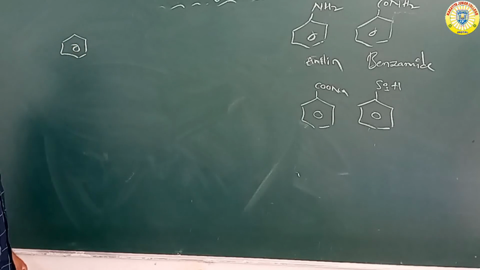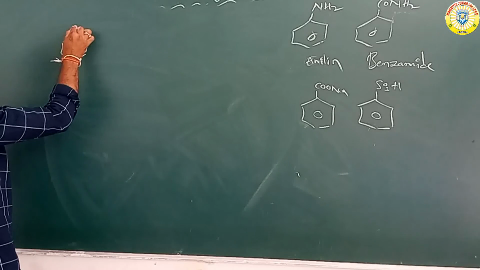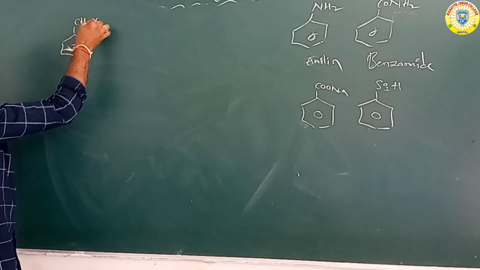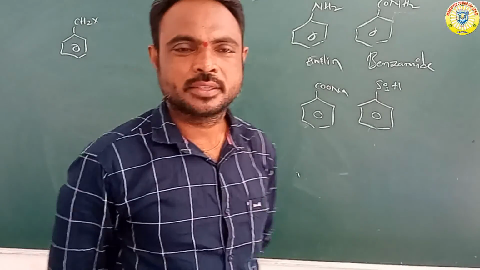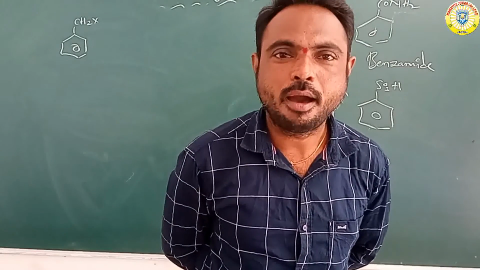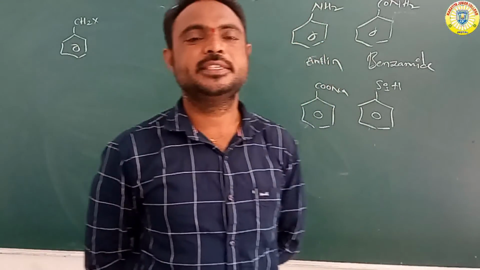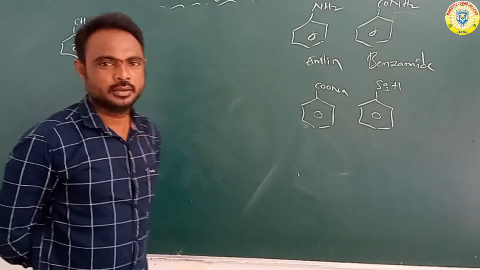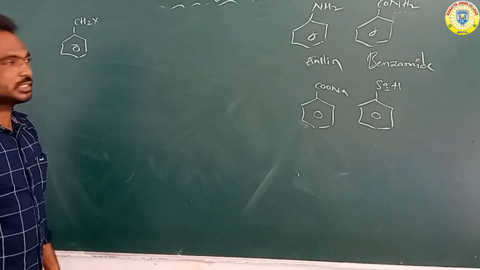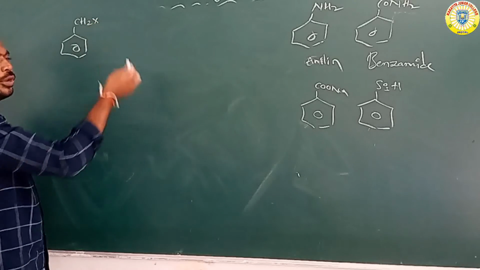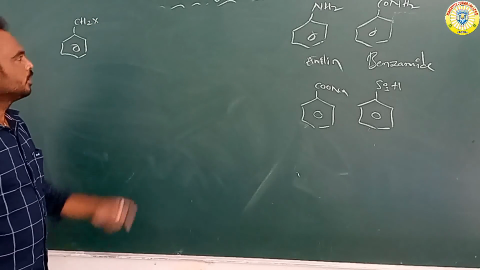Or suppose benzene attached with CH2X. CH2X means benzyl halide. What is X? Halogens: fluorine, chlorine, bromine, iodine.